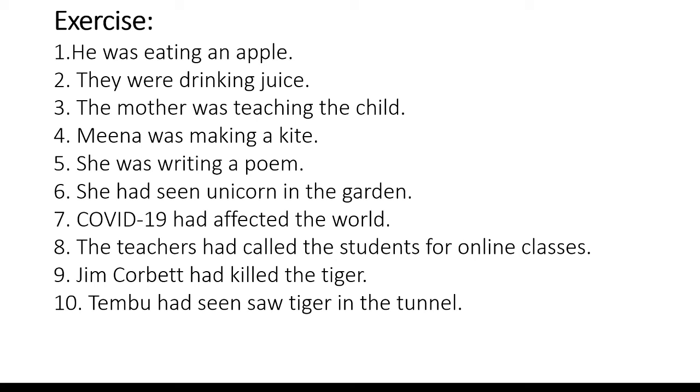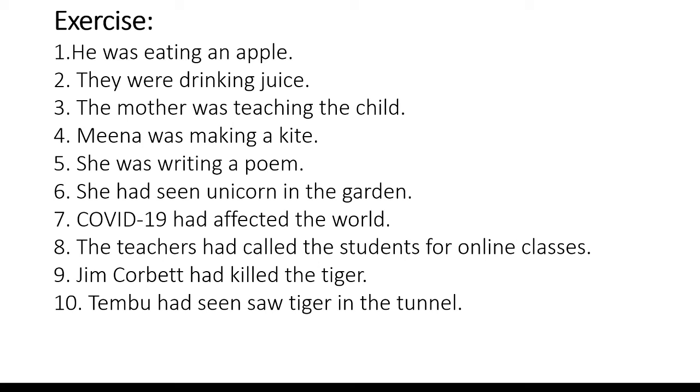The next example is they were drinking juice. They is the subject, were drinking is the verb, juice is an object. So the answer is juice was being drunk by them. The next example is the mother was teaching the child.